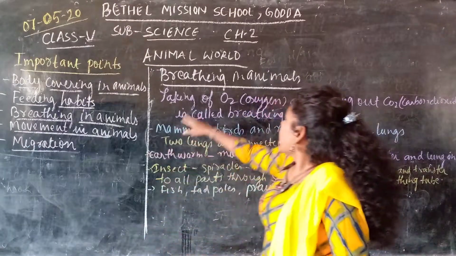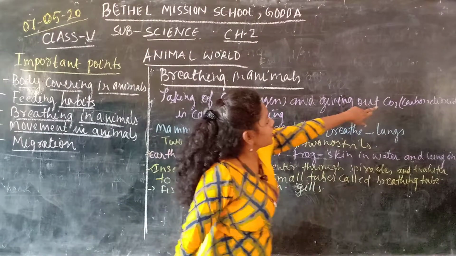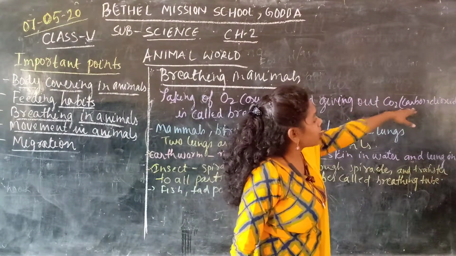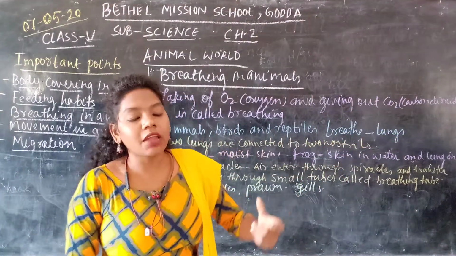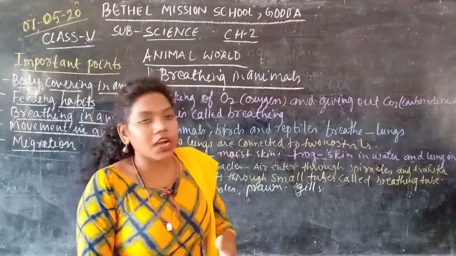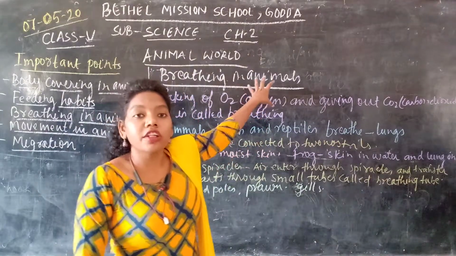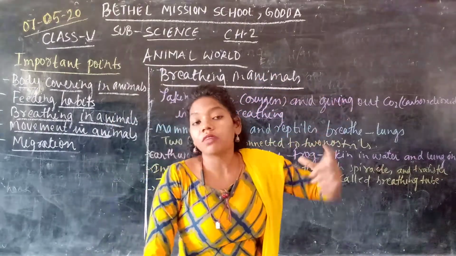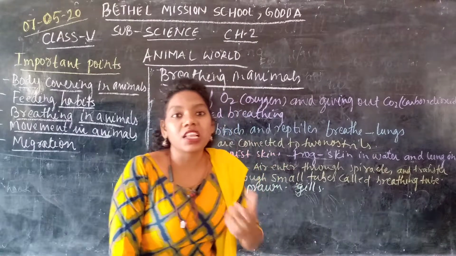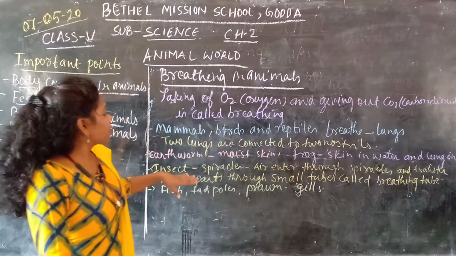Taking in oxygen and giving out CO2, that is carbon dioxide, is called breathing. That means we take in the oxygen and we take out the carbon dioxide from our body. That is called breathing. This air is also needed for the survival of our life, or any animal which lives on earth.